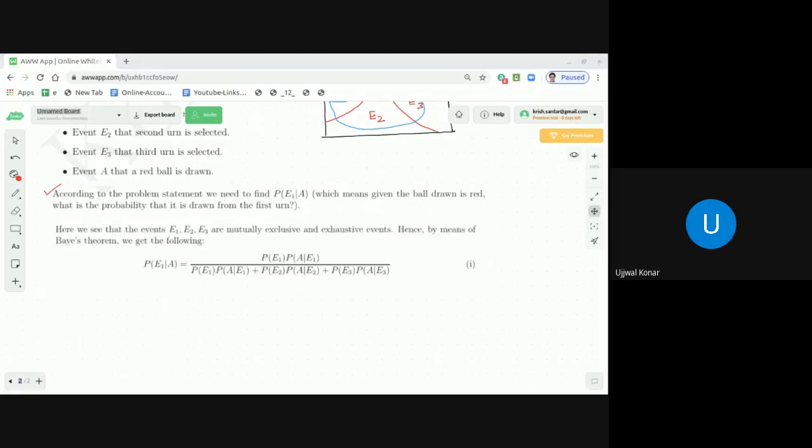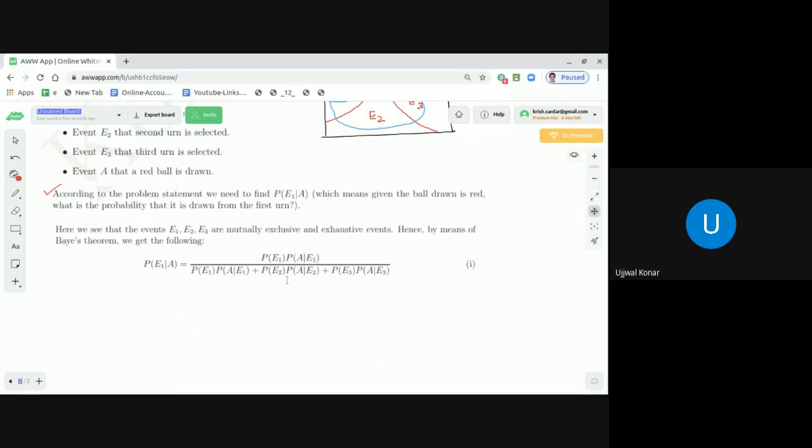So if you look into the Bayes theorem, what you see is that we need to find the probability of E1 subject to the condition A has happened. That is equal to the probability of E1 into the probability of A subject to the condition E1 has happened, divided by the probability of E1 into the probability of A by E1, plus the probability of E2 into the probability of A by E2, plus the probability of E3 into the probability of A by E3. That is what all you need to find.